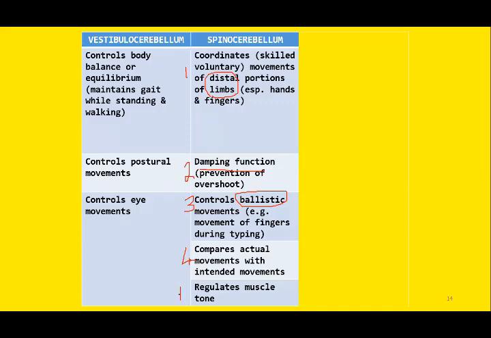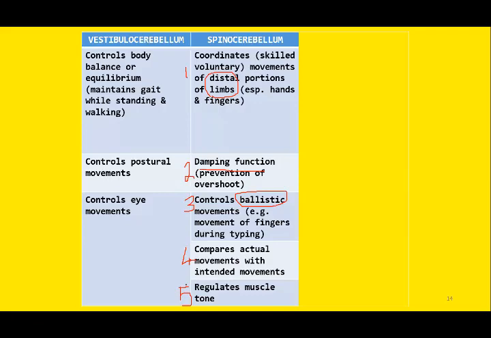And the fifth and the last function of spinocerebellum is regulation of muscle tone, skeletal muscle tone. By muscle tone, we mean partial state of contraction of the muscle even at rest.